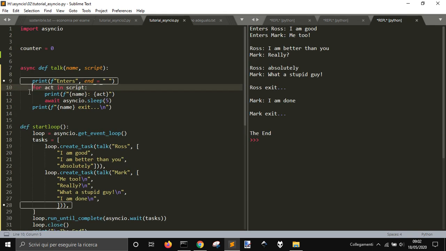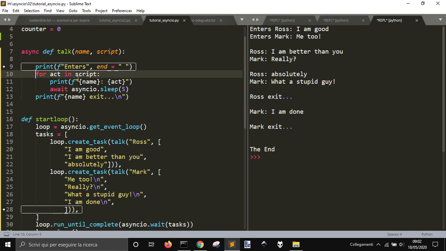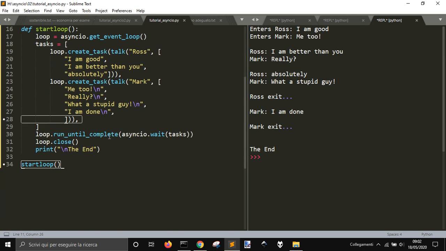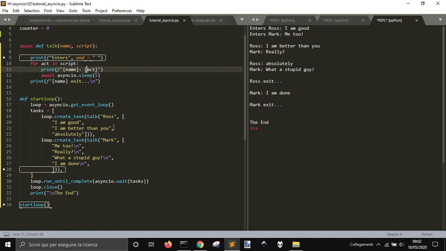If in this function there is a for loop, it will make the for loop do these two tasks together, iterating one element of the first and one element of the second, and then the second of the first and the second of the second, the third of the first and the third of the second, and then this will exit, and this will continue until it ends too, and then the loop will close.